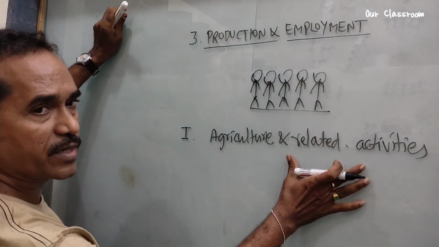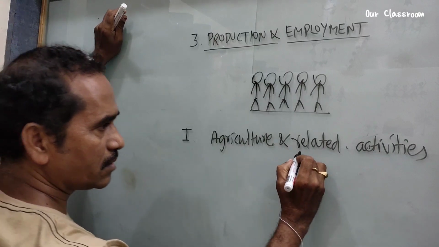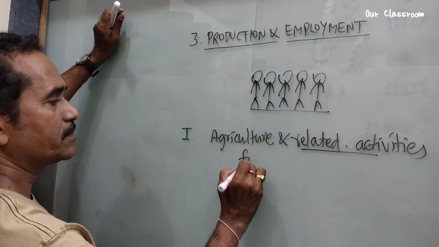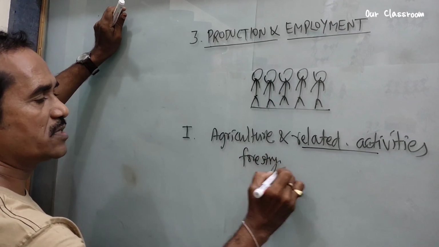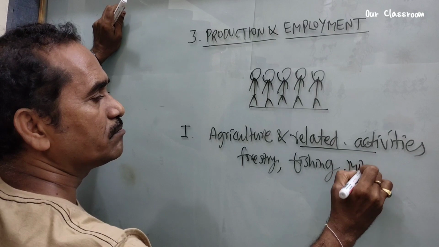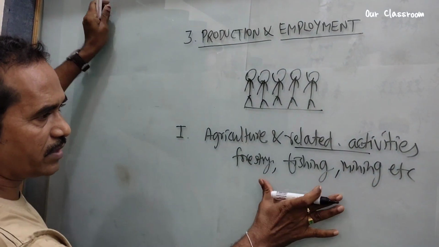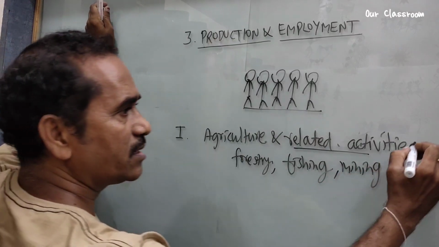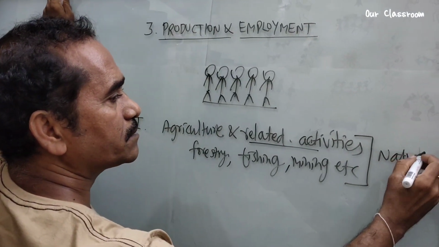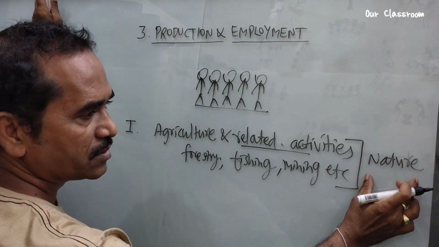So what does it mean? Related activities mean people who work in forestry, fishing, mining, etc. By studying all these, we say these activities are nature dominant. These activities come under nature dominant.